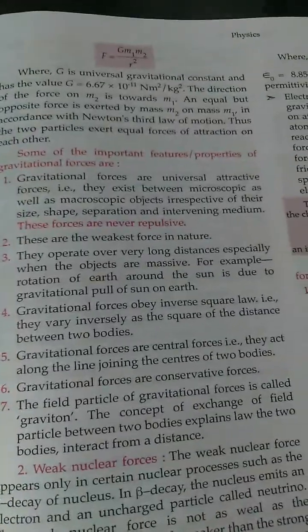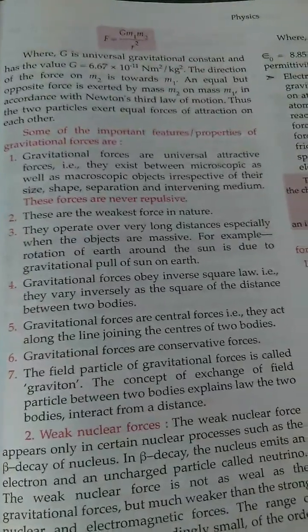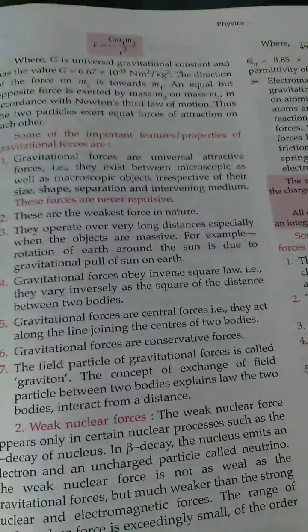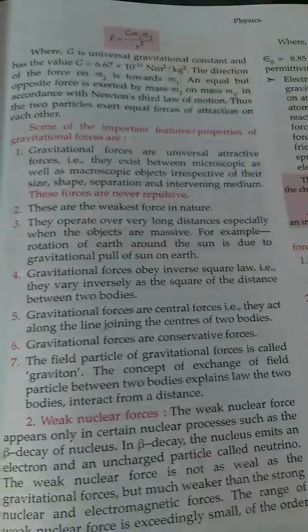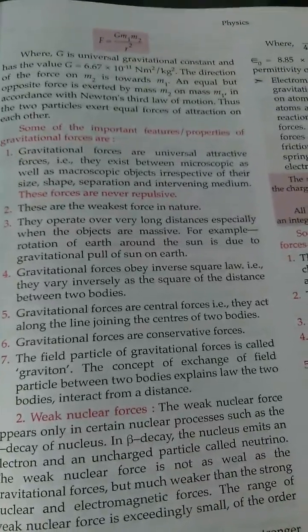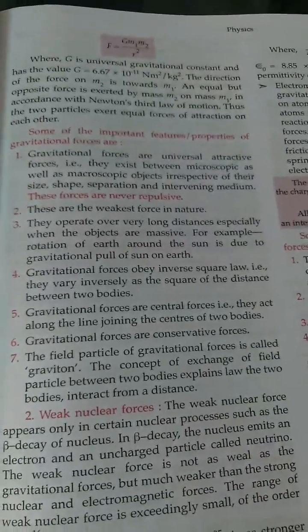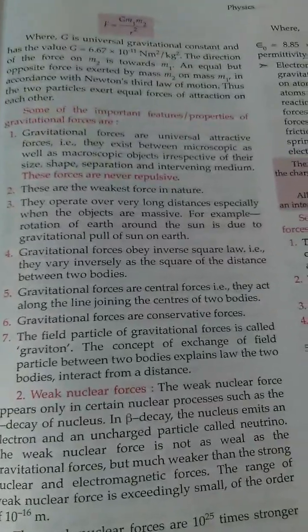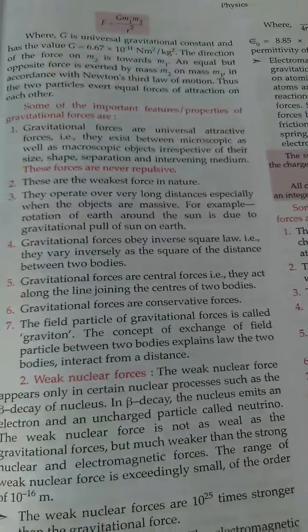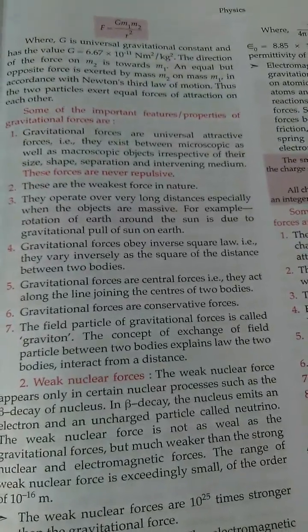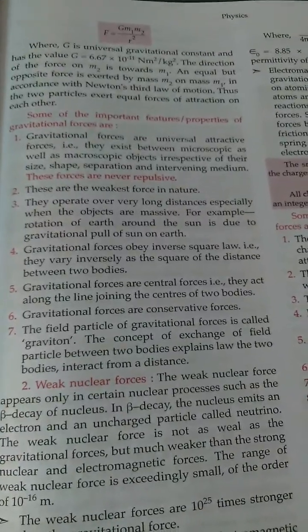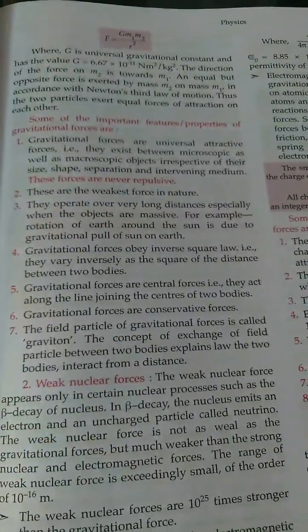Some of the important features and properties of gravitational forces are: Gravitational forces are universal attractive forces, that is, they exist between microscopic as well as macroscopic objects irrespective of their size, shape, separation and intervening medium. These forces are never repulsive. These are the weakest force in nature. They operate over very long distances, especially when the objects are massive. For example, the rotation of Earth around the Sun is due to the gravitational pull of the Sun on Earth.